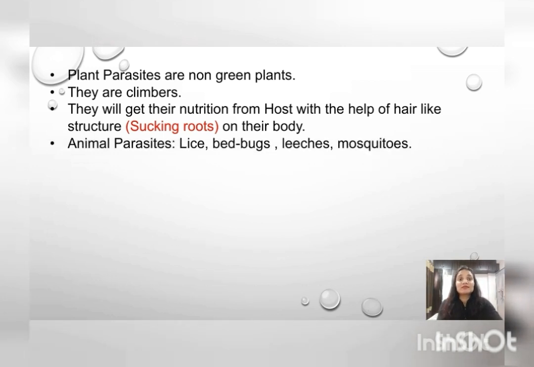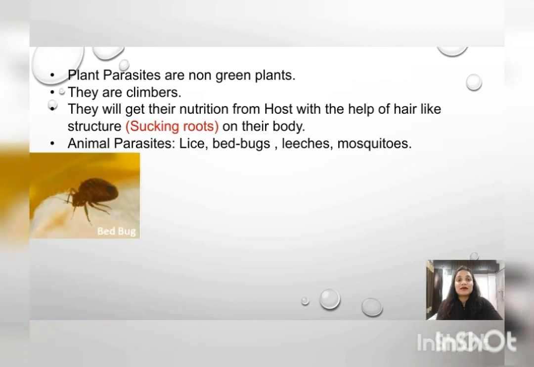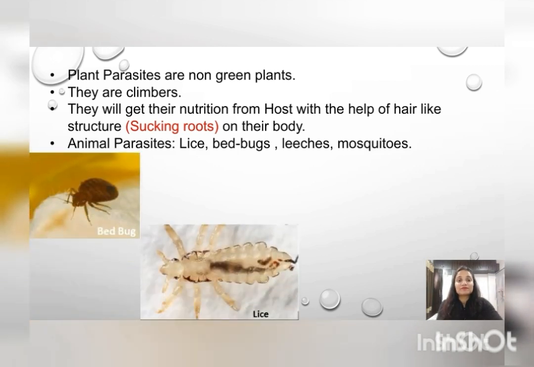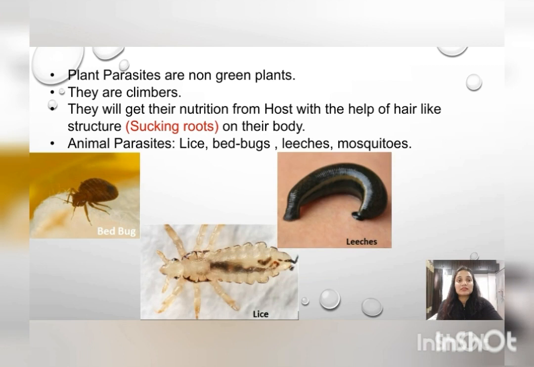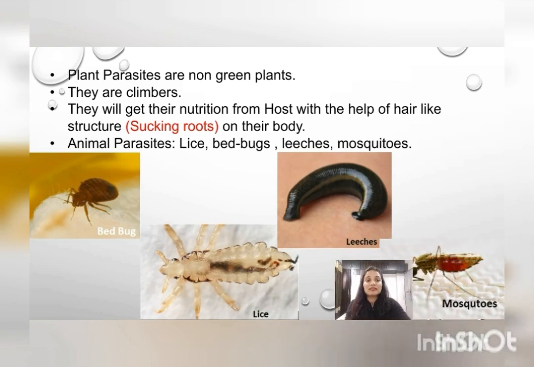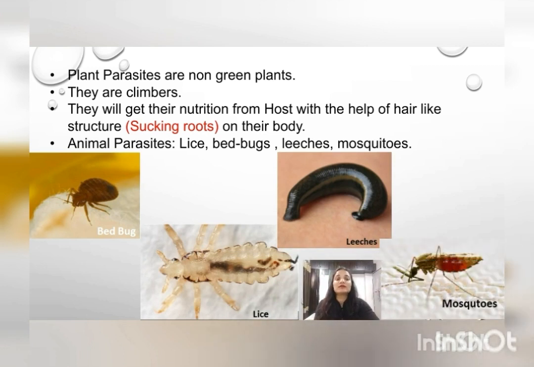Next, we have seen plant parasites. Now we will see animal parasites. Lice. This is a bedbug. This is lice. This is a leech, and these are the mosquitoes. Okay, these all are the animal parasites.